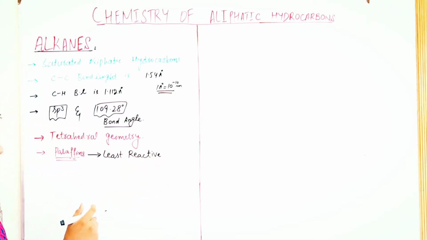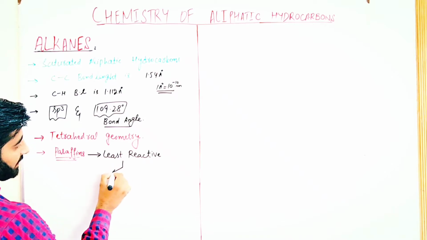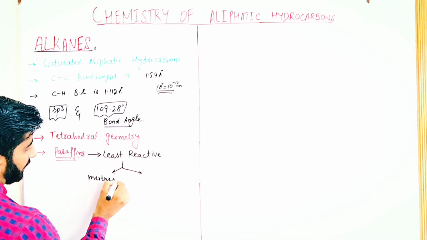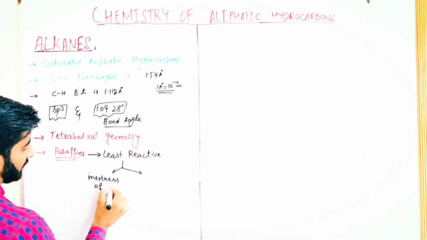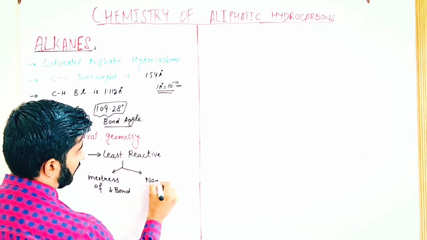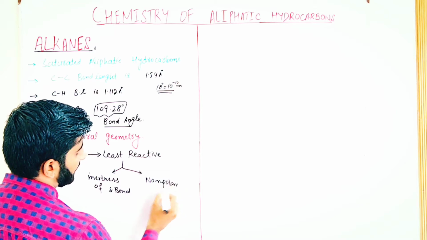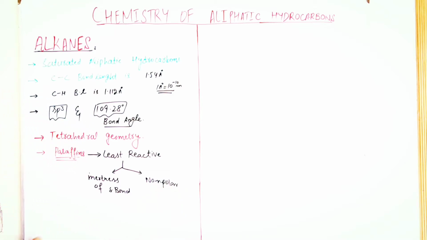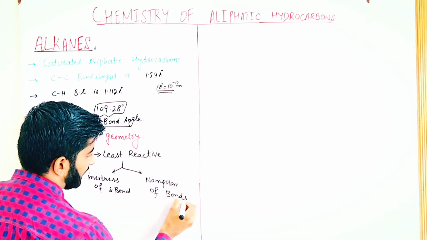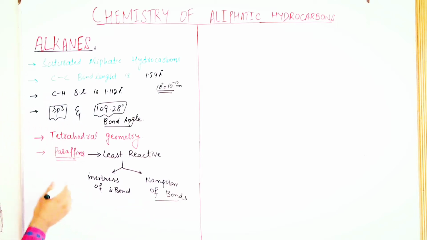The two factors that tell us about the reactivity of alkanes are, one, the inertness of sigma bond, and second, the non-polar nature of bonds. So these two factors tell us that alkanes are paraffins. They are least reactive due to the non-polar nature of bonds and due to the inertness of sigma bonds. That's why they are called paraffins.